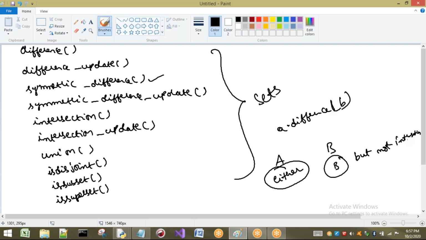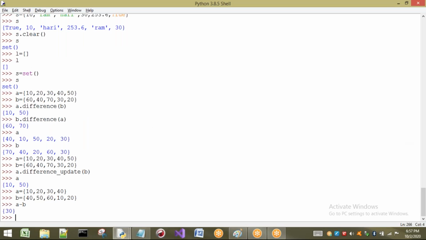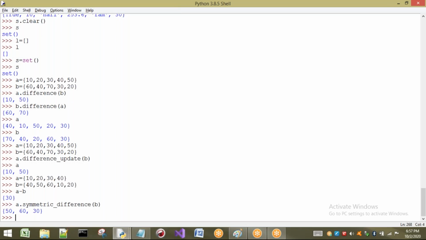You can understand by taking the example here. A is there, B is there. I will apply A dot symmetric_difference of B. See, what is the output? 50, 60, 30. What do you have to understand here?